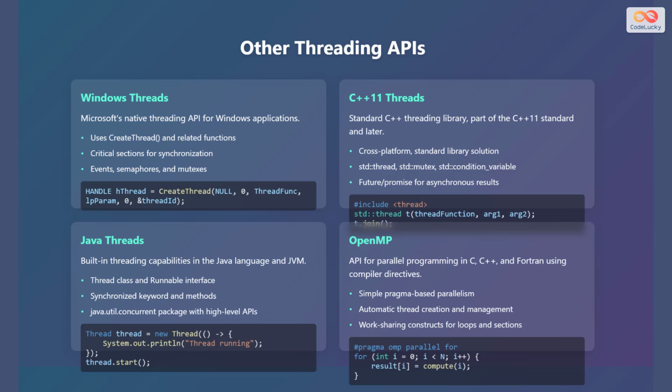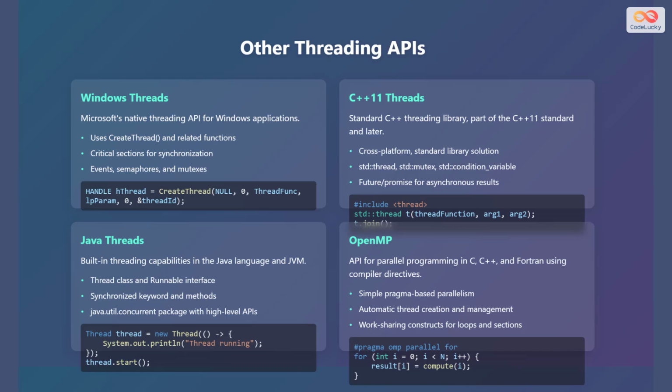The second application programming interface is C++11 Threads, which is a standard C++ threading library, part of the C++11 standard and later. It is a cross-platform standard library solution: std::thread, std::mutex, std::condition_variable, and future and promise for asynchronous results. Here's a code example: #include <thread>, std::thread t(thread_function, argument1, argument2), t.join().